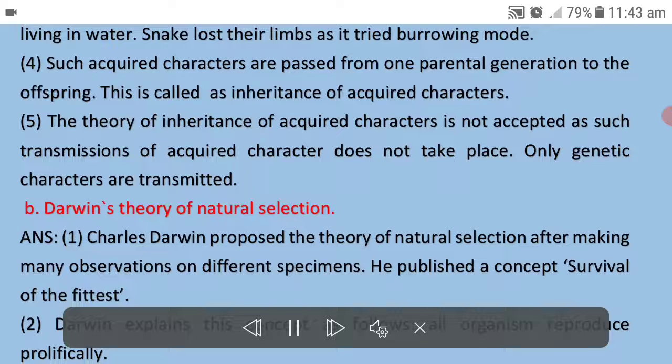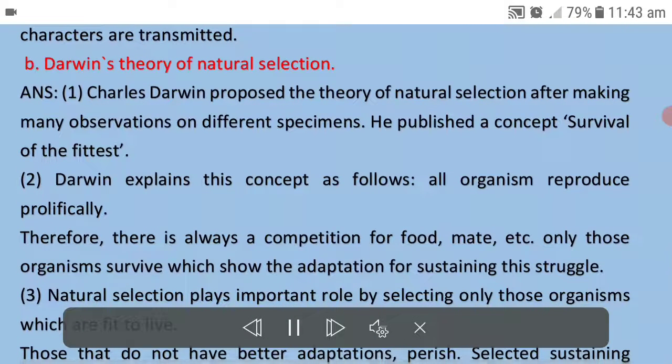4. Such acquired characters are passed from one parental generation to the offspring. This is called as inheritance of acquired characters. 5. The theory of inheritance of acquired characters is not accepted as such transmission of acquired characters does not take place. Only genetic characters are transmitted. B. Darwin's theory of natural selection.